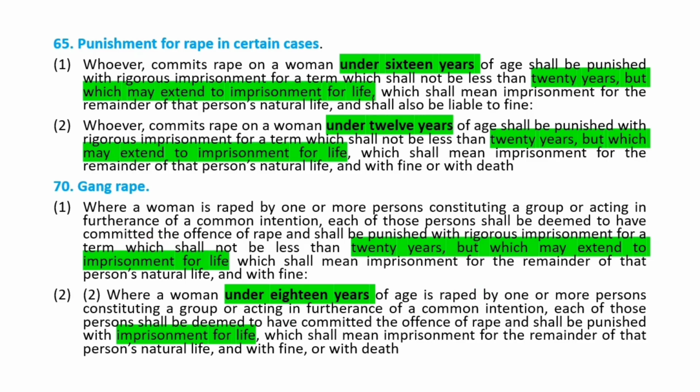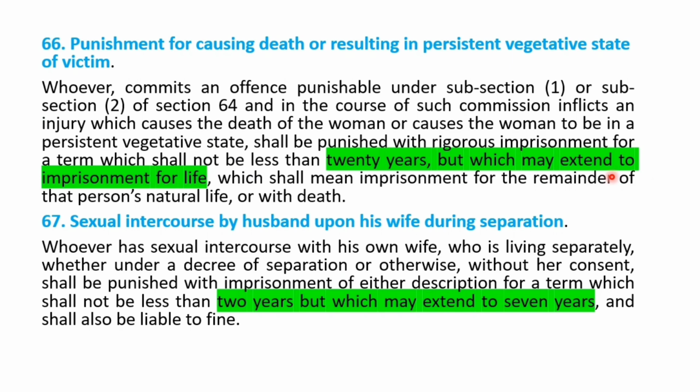Then moving on to the next type of rape, that is rape which results in death or results in a persistent vegetative state. So if rape is committed upon a person and it leads to death or causes a woman to be in a persistent vegetative state, as in the Aruna Shanbaug case, then that person shall be punished with rigorous imprisonment which shall not be less than 20 years but which may extend to imprisonment for life, or with death. Hereby we have completed all the different types of rape. Now moving on to sexual intercourse.